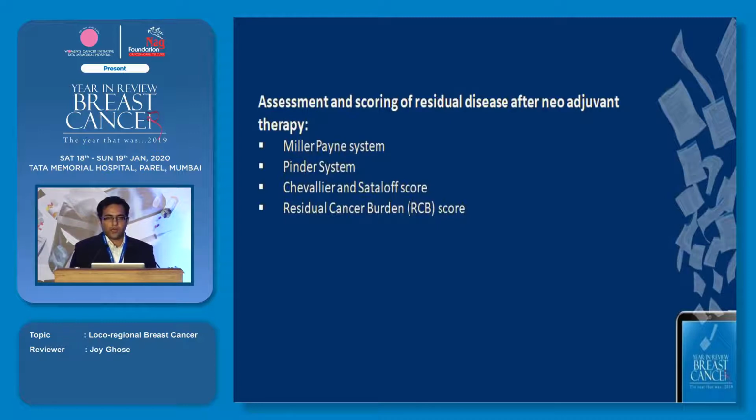So we have come across quite a few scoring systems now with the new treatments being available, such as TDM1 in the KATHERINE study, oral capecitabine in the CREATE-X study. So we know now that residual disease can be treated, and those who are treated for it will probably do better and they will survive longer. So we are now developing scoring systems to find out what is the burden of residual disease after neoadjuvant therapy.